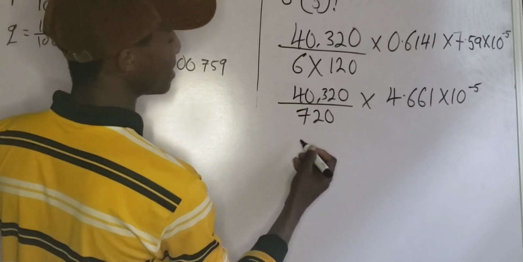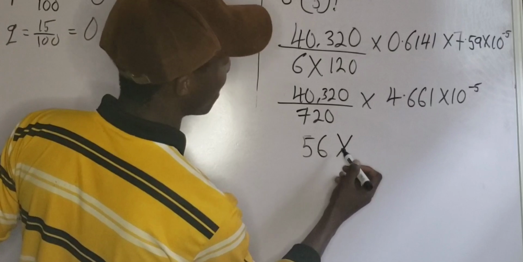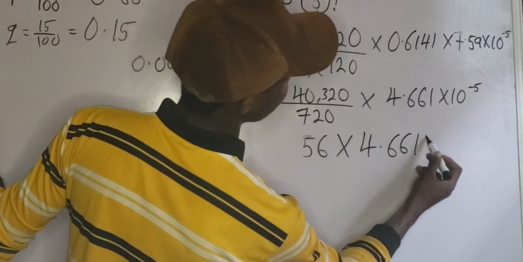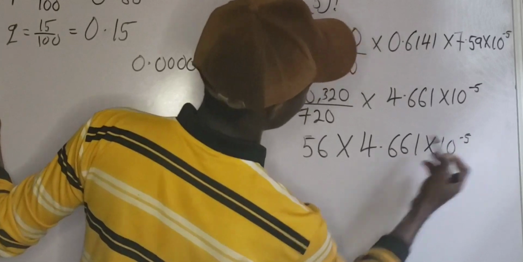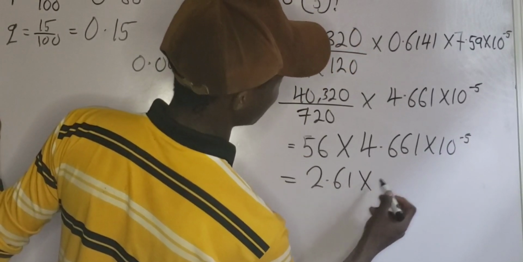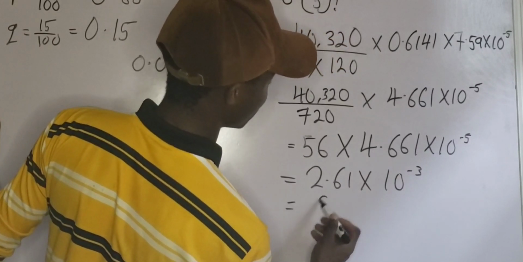40,320 divided by 720, that is 56. So 56 multiplied by 4.661 times 10 raised to the power of minus 5. This will give us 2.61 times 10 raised to the power of minus 3. And this is also the same thing as